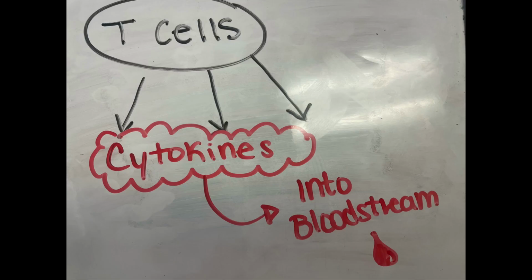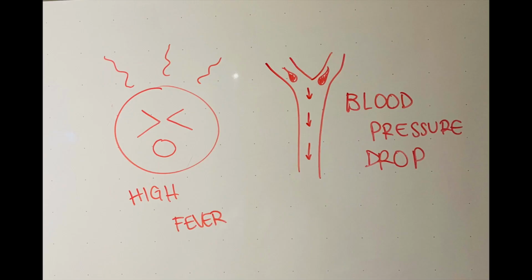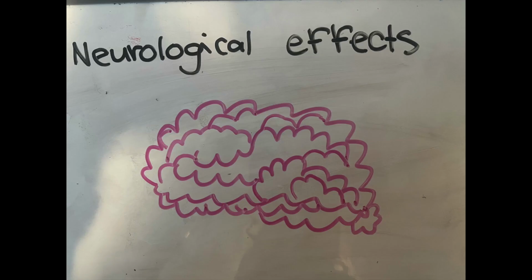It has been proven time and time again that CAR T cells kill cancer cells. However, there are still many downfalls to this type of treatment. Cytokine release syndrome, which is when T cells release cytokines, which are chemical messengers that help stimulate and direct the immune response. CARs and infused T cells flood the bloodstream with cytokines, causing serious side effects, like high fevers and blood pressure dropping, and it can be fatal. Also, neurological effects, for example, severe confusion, seizure-like activity, and impaired speech, and still much more to research as the neurological effects are still unclear.